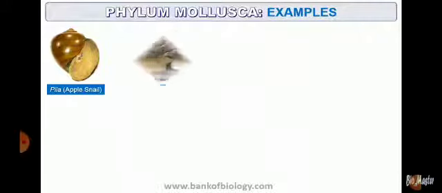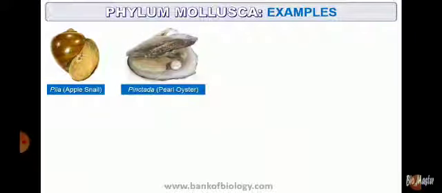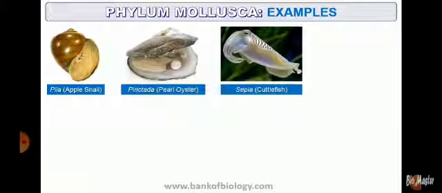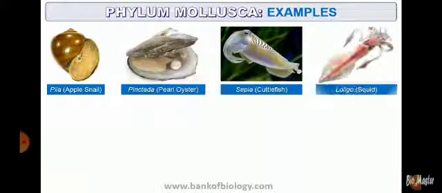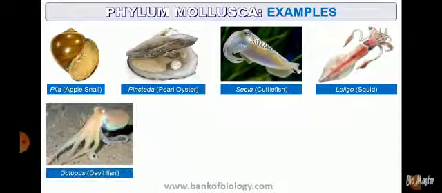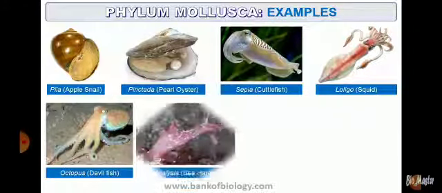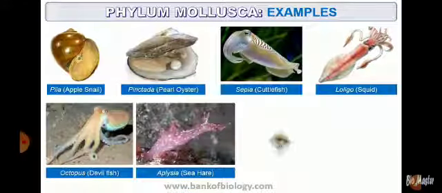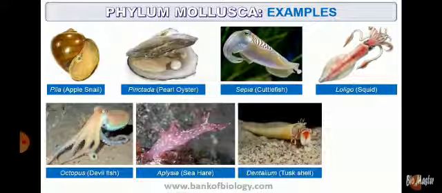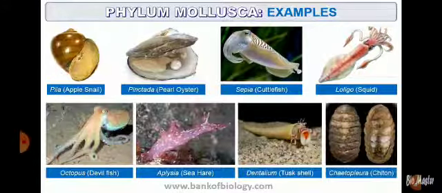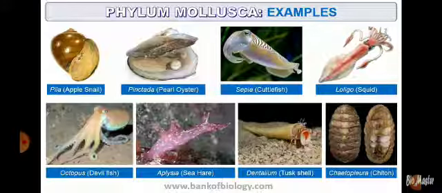The examples of molluscans include pila, apple snail, pearl oyster, that is used for making pearl, sepia, that is cuttlefish, loligo, octopus, that is devilfish, sea hare, tusk shell, chiton, to name a few.